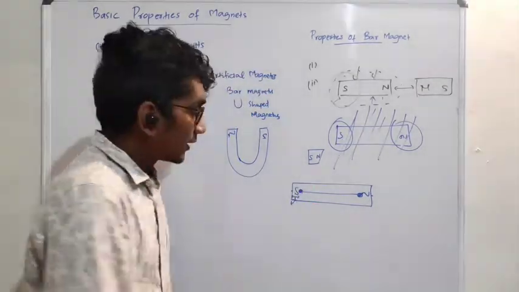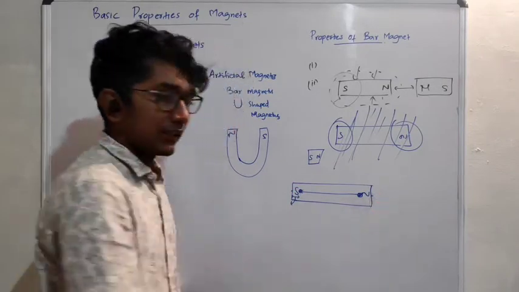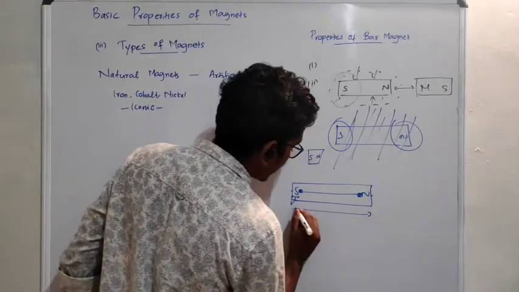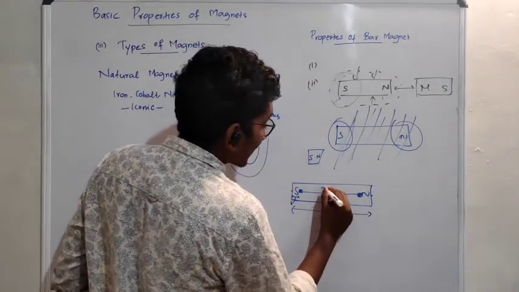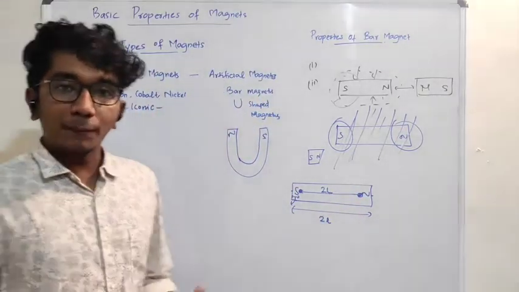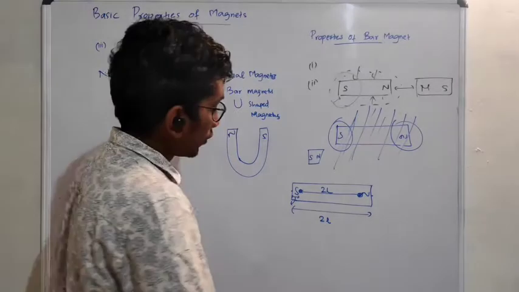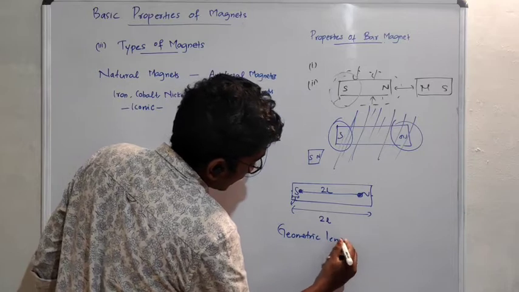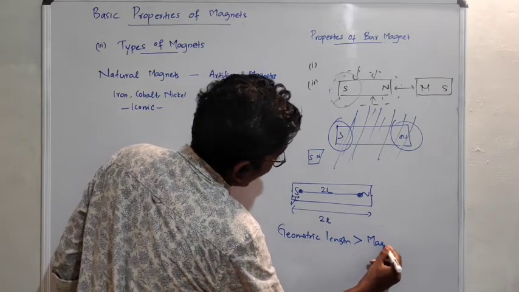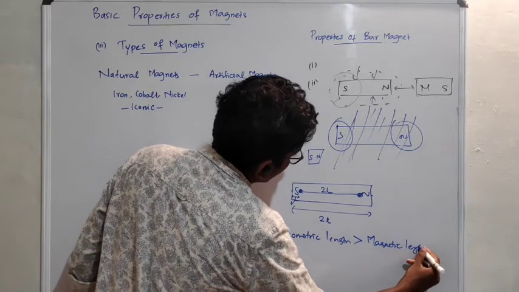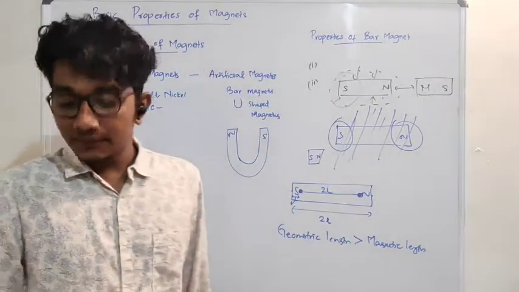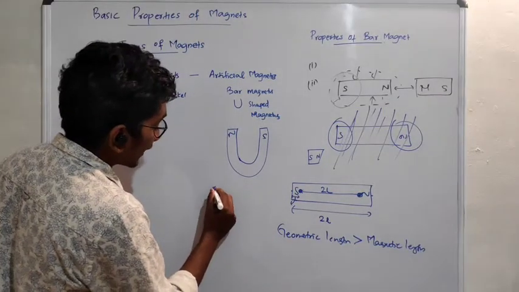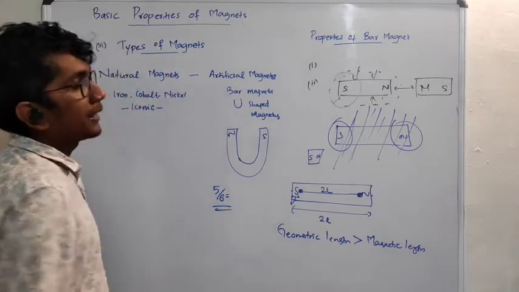What about the geometric end? The geometric end is nothing but the end of these two sides. And the geometric length will be this much. I would represent the magnetic length as 2L. So there are two lengths, geometric length and magnetic length. The geometric length will always be greater than the magnetic length. It is very clear from the picture. Am I right? The ratio of magnetic length to geometric length will be 5 by 6.